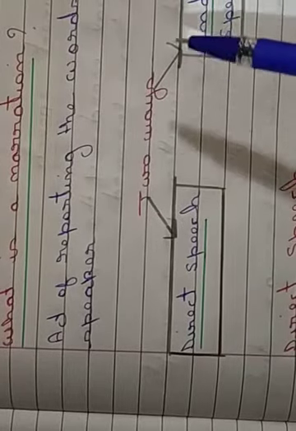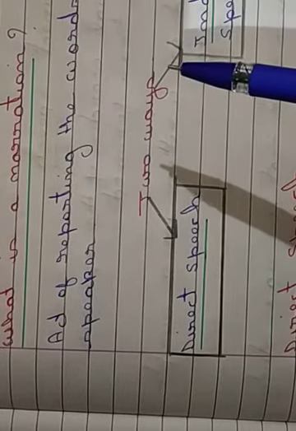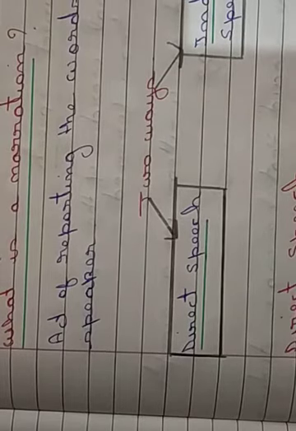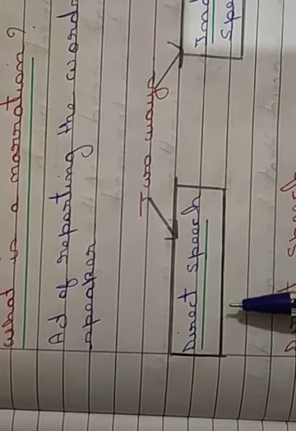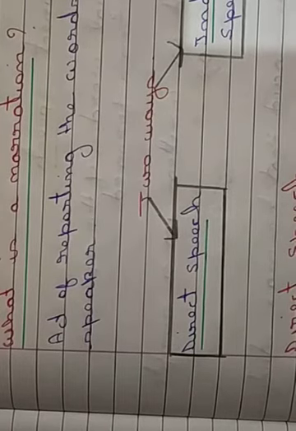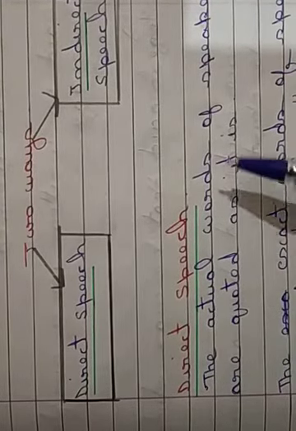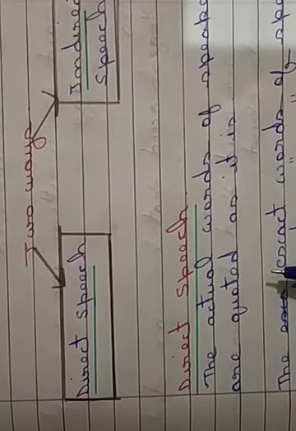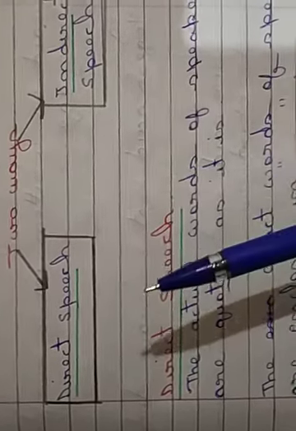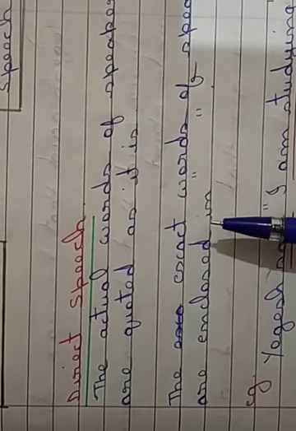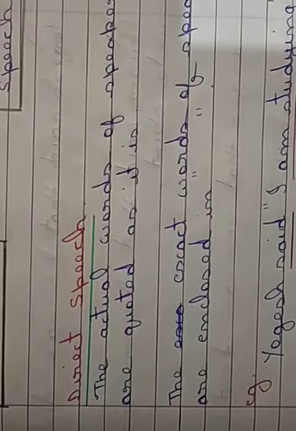Now see, there are two ways of reporting the words of a speaker: direct speech and indirect speech. So we need to understand the difference between direct speech and indirect speech. Direct speech: in direct speech, the actual words of the speaker are quoted as it is. The exact words of the speaker are enclosed in inverted commas.